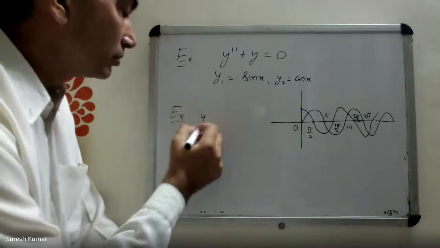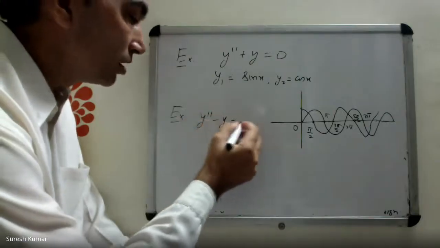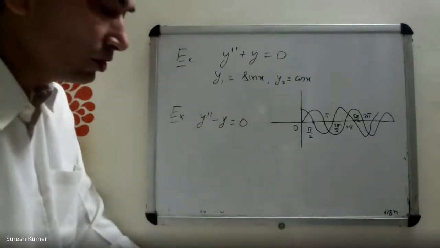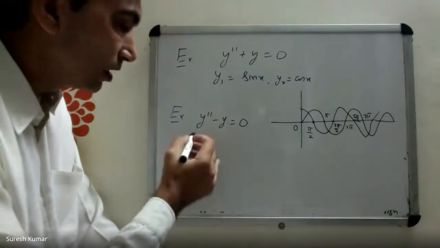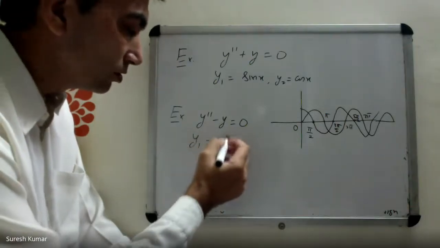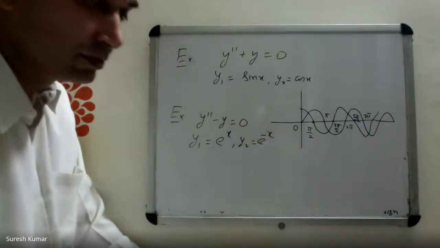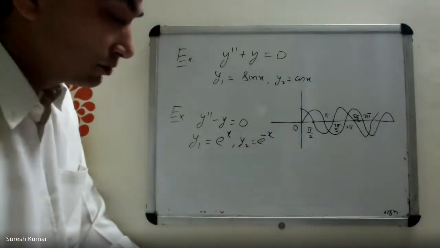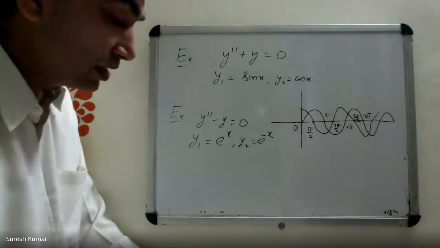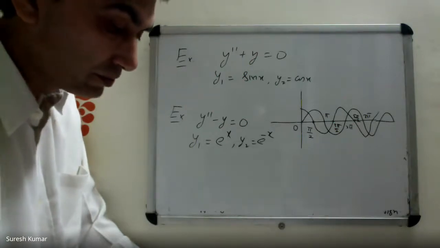See another example. y double prime minus y equal to 0. What can you say about it? There are two independent solutions, y1 equal to e power x, y2 equal to e power minus x. Is there any zero of y1?